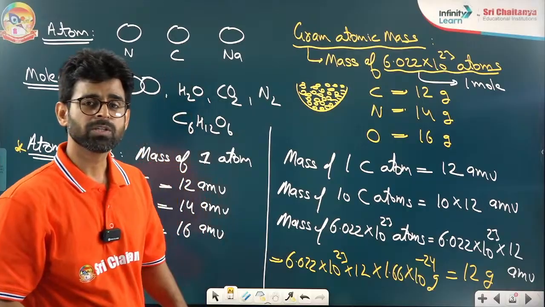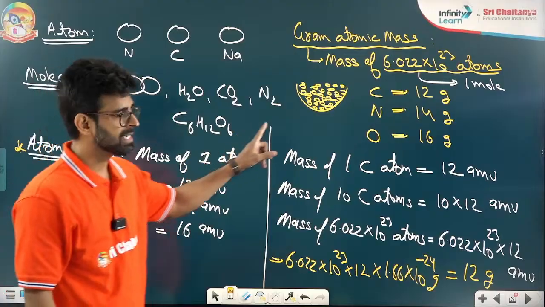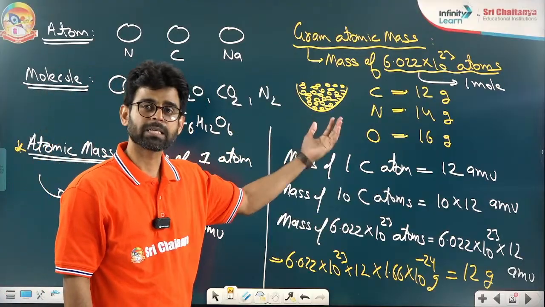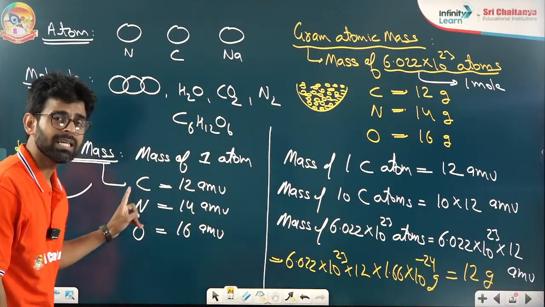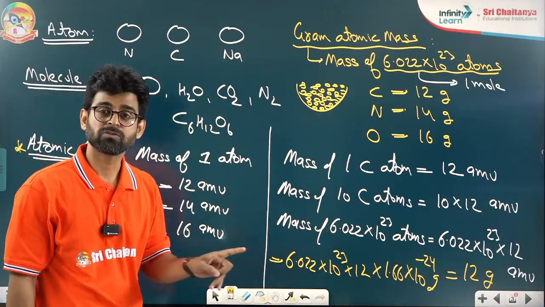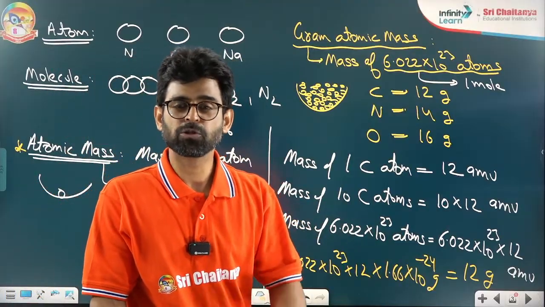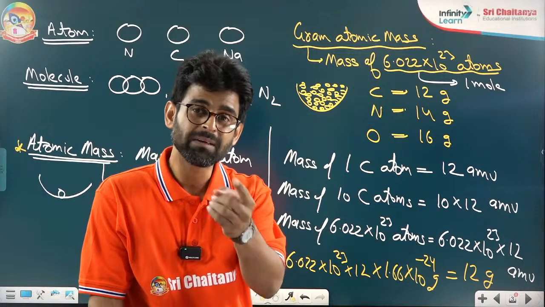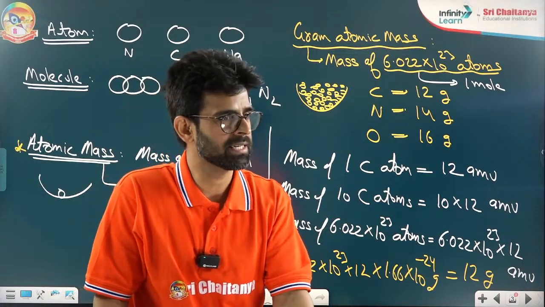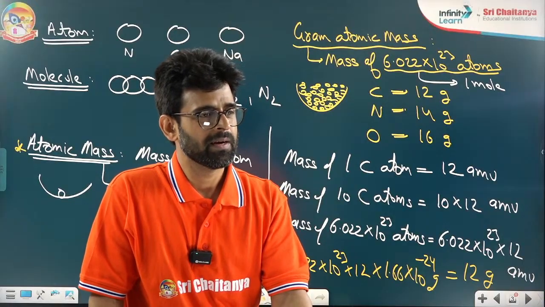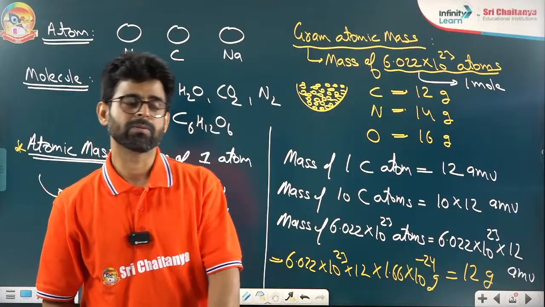So, are we clear here? 1 mole of carbon atoms has a mass of 12 gram, whereas 1 single carbon atom has a mass of 12 AMU. We should be clear about the 12 gram carbon and the 12 AMU carbon. I hope everyone is clear here.